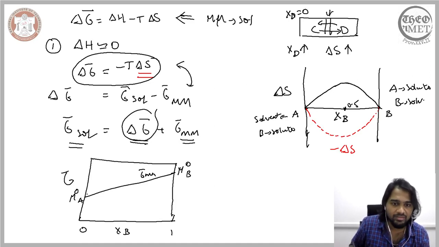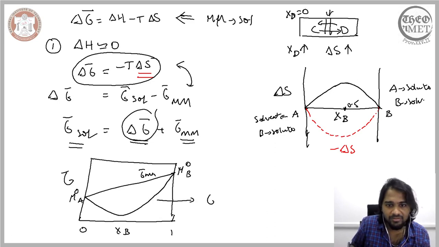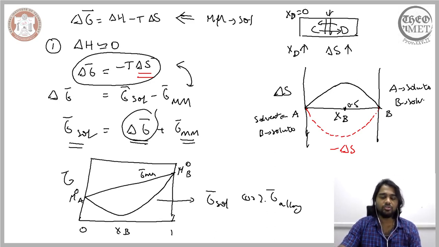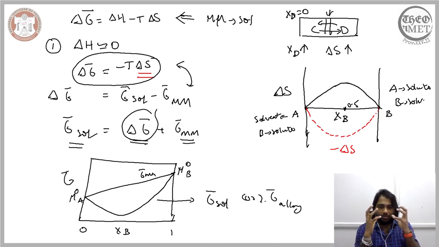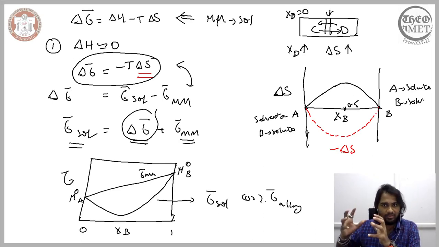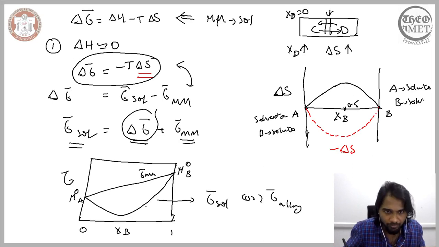And when we do that, we end up schematically having a curve like this, which is the curve for the Gibbs free energy of an alloy. Whenever you plot the Gibbs free energy of a solid solution, the trend usually is of this form.